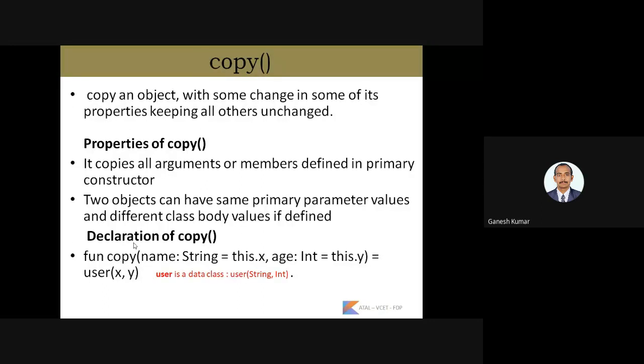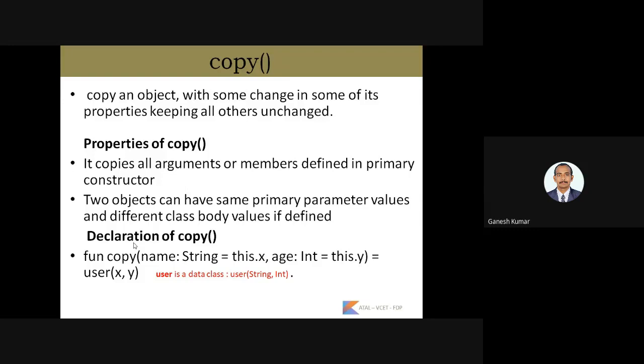Similarly, we are using the copy function. Copy an object with some changes in some of its properties, keeping all others unchanged. So here the copy function is used to identify what are the changes that happened in the system, and the changes alone can be copied to that parameter, and the remaining values will be unchanged. It copies all arguments or members defined in the primary constructor. Two objects can have the same primary parameter values and different class body values if defined.